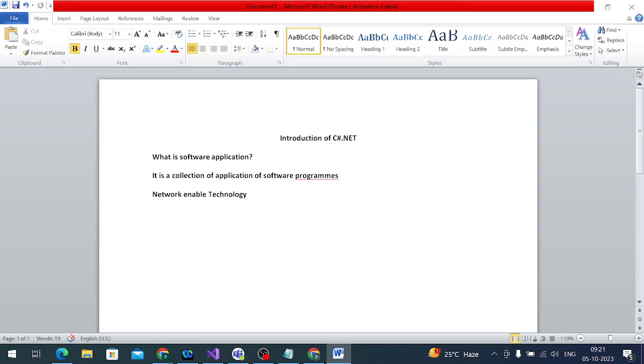Now coming to the development side. For example, if I want to develop my application as a Windows application or web application, I need some programming language. Without a programming language, I cannot develop the application, right? Now here I'm choosing C Sharp .NET. Why am I choosing C Sharp .NET? Why am I not choosing VB.NET?